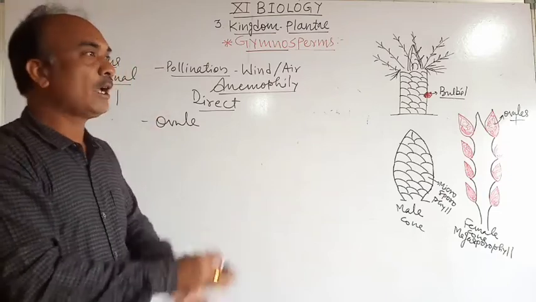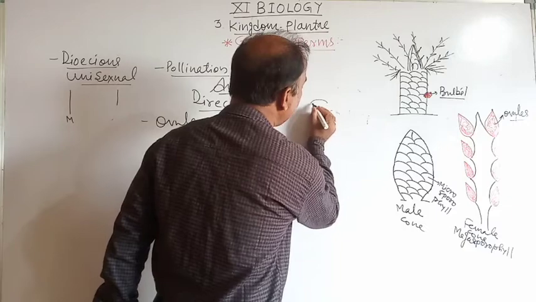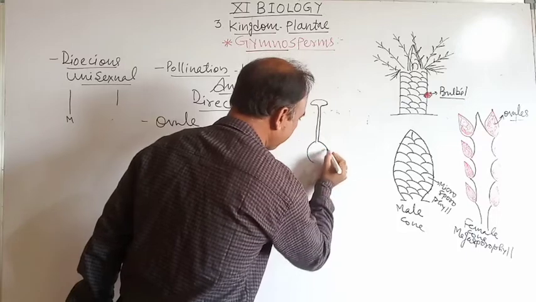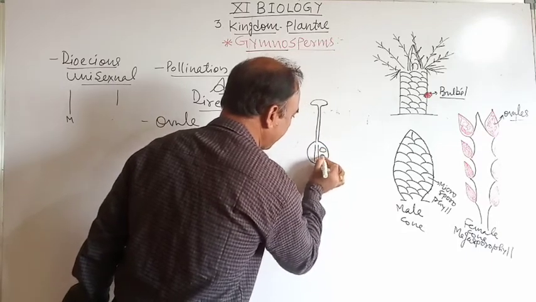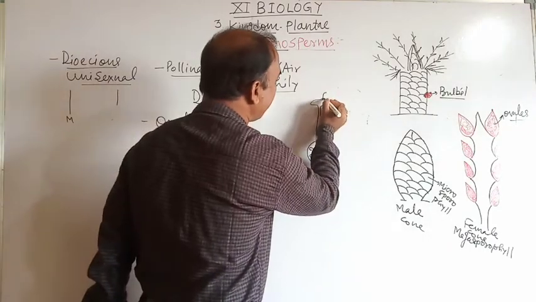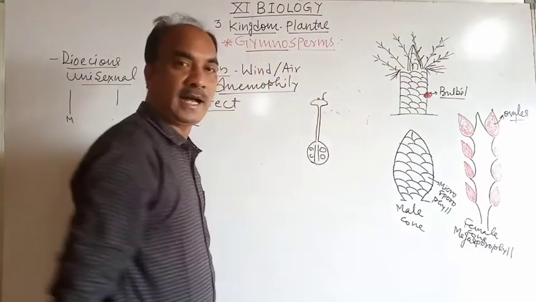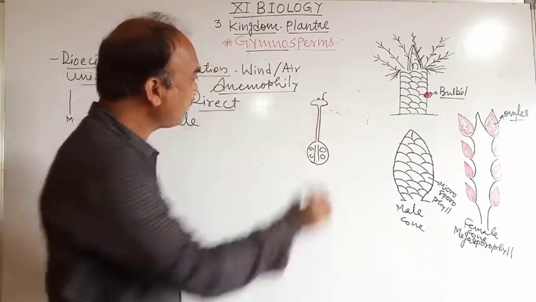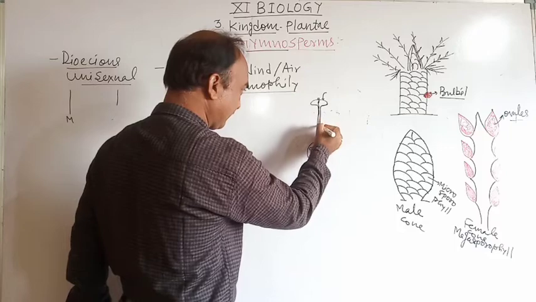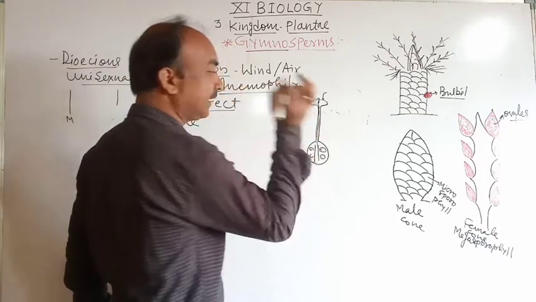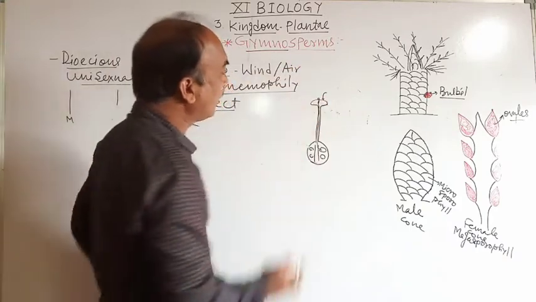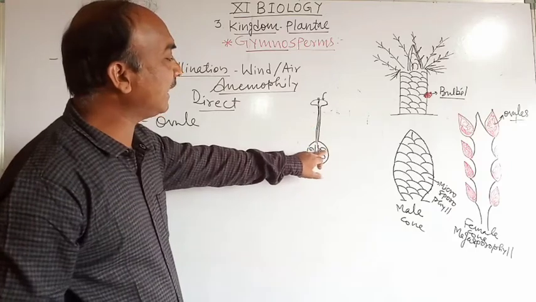And in angiosperms the process of pollination is indirect. Look at the structure in angiosperms: pollen grains are first deposited on the stigma. Then pollen tube formation takes place and the tube enters the style, then the ovary and then the ovule. The path is stigma, style, ovary and then ovule.